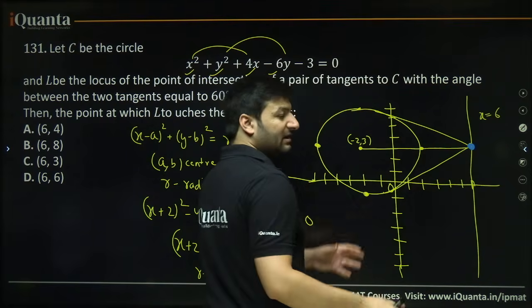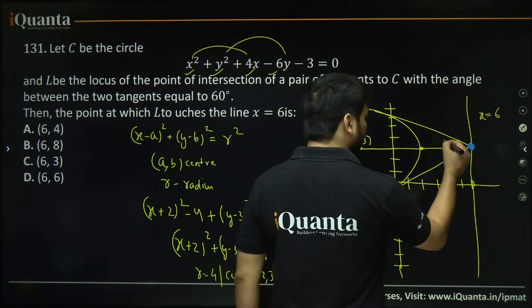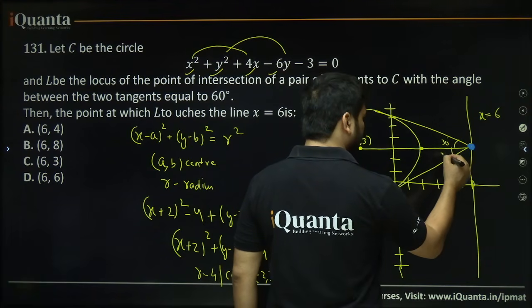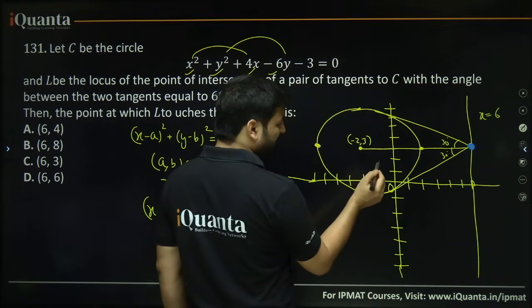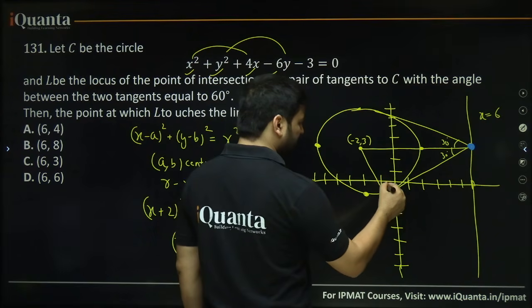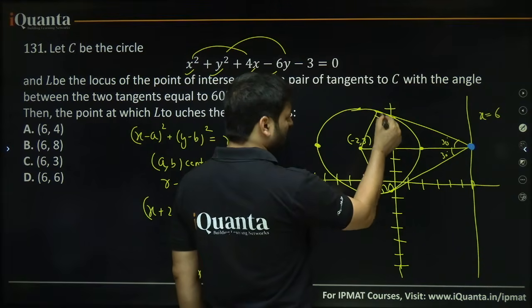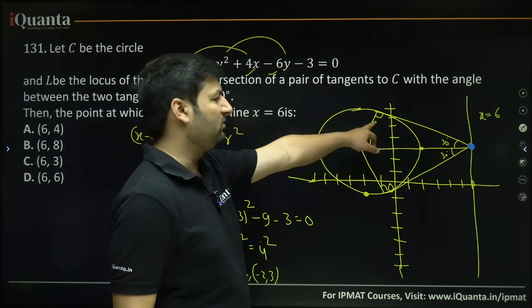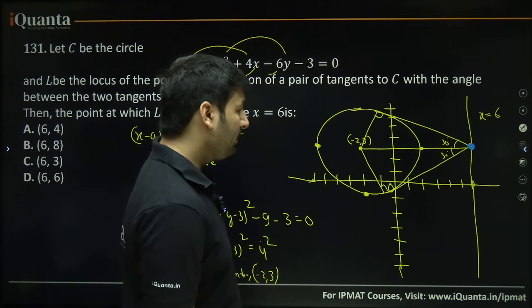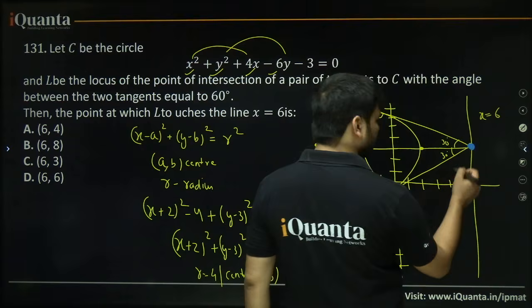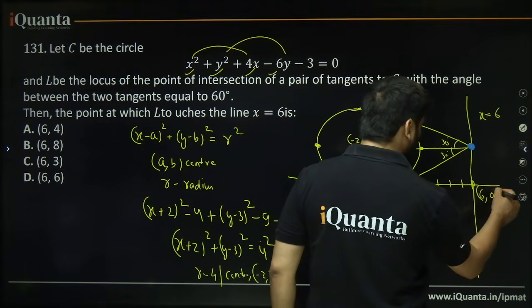It is saying that the tangents are intersecting at 60 degrees, so this will be 30 degrees, this will be 30 degrees, right? You know that from the center if you draw a radius to the tangent, it is at 90 degrees. So the tangent and the point of contact on the boundary of the circle is 90 degrees. Now this is x equal to 6, so this point is (6, 0).